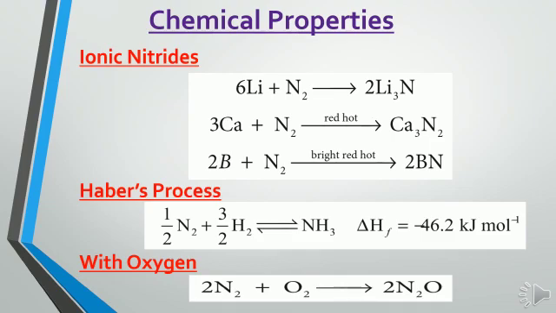Third chemical property, reaction with oxygen. Nitrogen does not readily combine with air or oxygen. It is reactive with oxygen at very high temperature, nearly 3473 Kelvin. It reacts with oxygen to form nitrous oxide. Chemical reaction, 2N2 plus O2 gives 2N2O. These are the chemical properties of nitrogen.